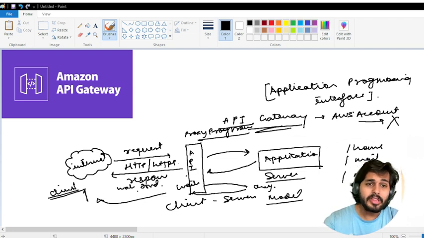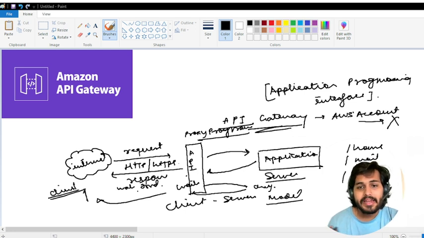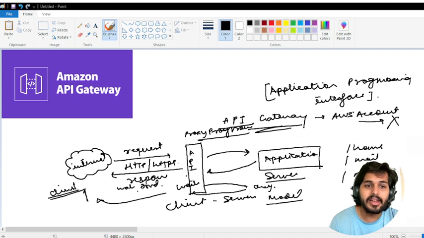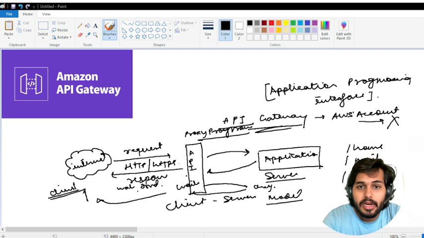Okay, so what is API gateway? API gateway is generally a fully managed service that allows developers to do each and every kind of service. Like if we are using the API gateway, security issues are resolved, scalability issues are resolved, and complex management issues are also resolved. So let's quickly get back to the practical part, and you will get a better understanding of how this generally works.